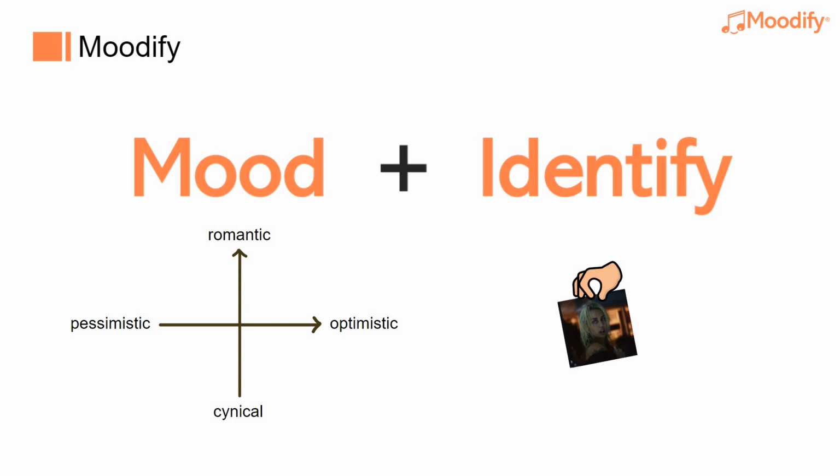Moodify gets its name from mood and identify, and aims to recommend songs based on the user's mood. We use clustering and sentiment analysis techniques to categorize songs into 4 types. Let me demonstrate the system for you now.